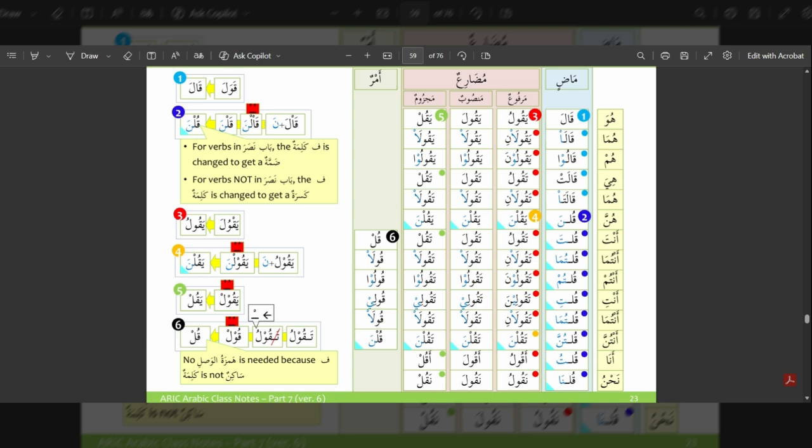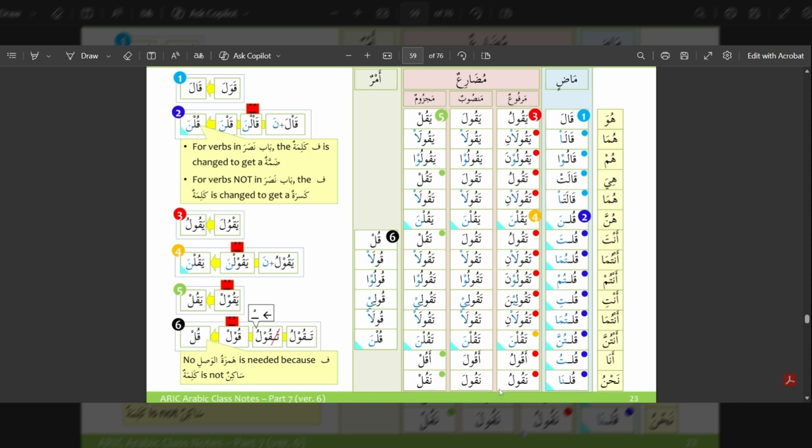Then we have taqulu, you say, male. Taqulani, you both say, male. Taquluna, you all say, male. Taqulina, you say, female. Taqulani, you both say, female. Taqulna, which is again the same as yaqulna, same changes. You all say, female. Aqulu, I say.